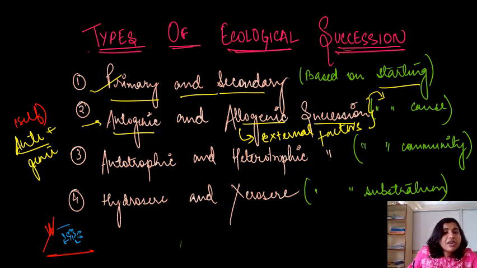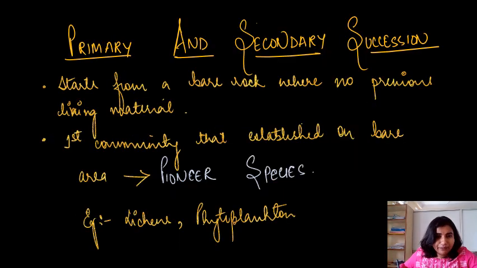So that is what we call allelogenic. Why allelogenic? Because the plant gets replaced due to the toxin produced by another plant. So what is the external factor here? The external factor is your toxin. That is why we call it autogenic and allelogenic succession.